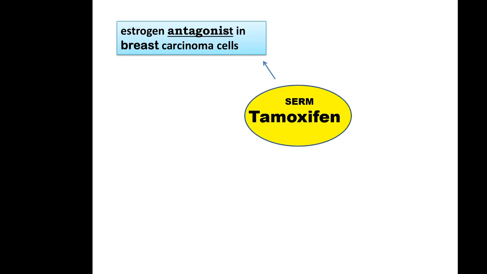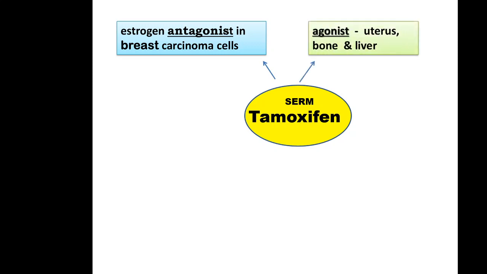Tamoxifen is used in breast carcinoma. And agonist action is seen in the uterus, bone and liver. In the uterus it will stimulate proliferation of the endometrium. In bone it will inhibit resorption, like estrogen. So that is the agonistic action.